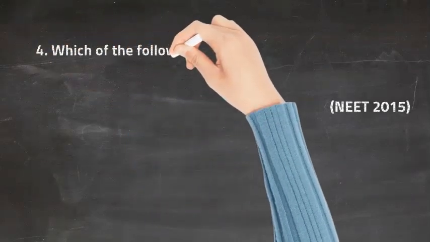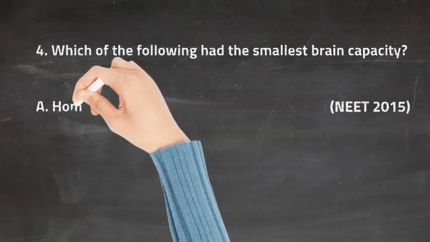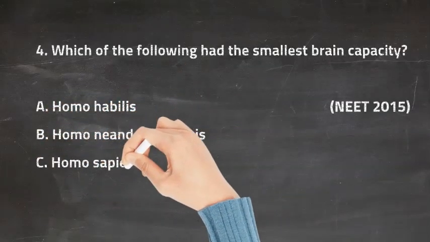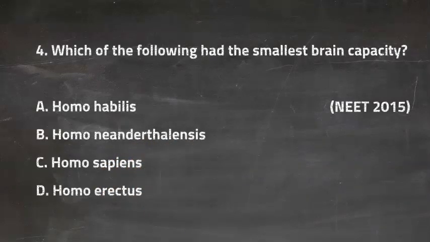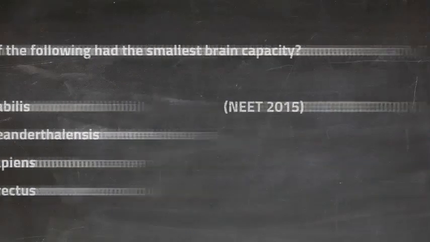The fourth question is, which of the following had the smallest brain capacity? The first option is Homo habilis. The second option is Homo neanderthalensis. The third option is Homo sapiens. And the last option is Homo erectus. So the right answer for this question is option A, that is Homo habilis.